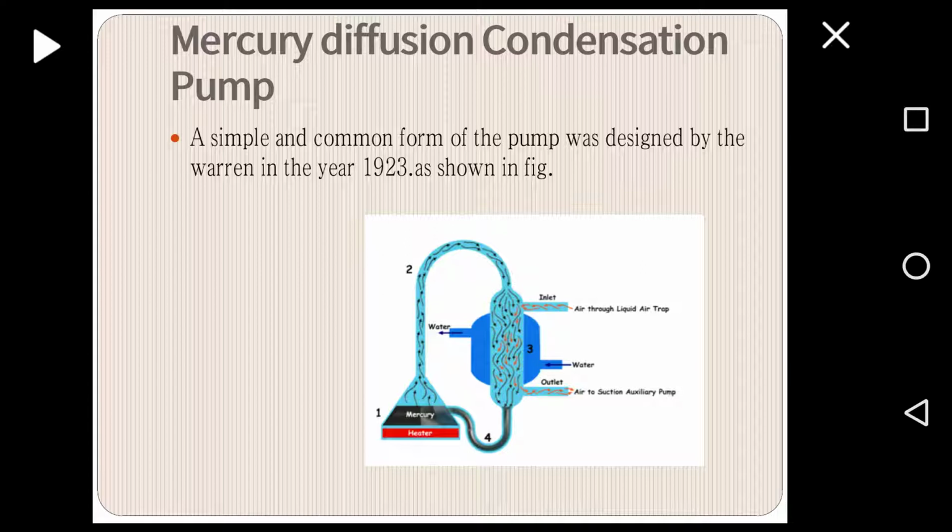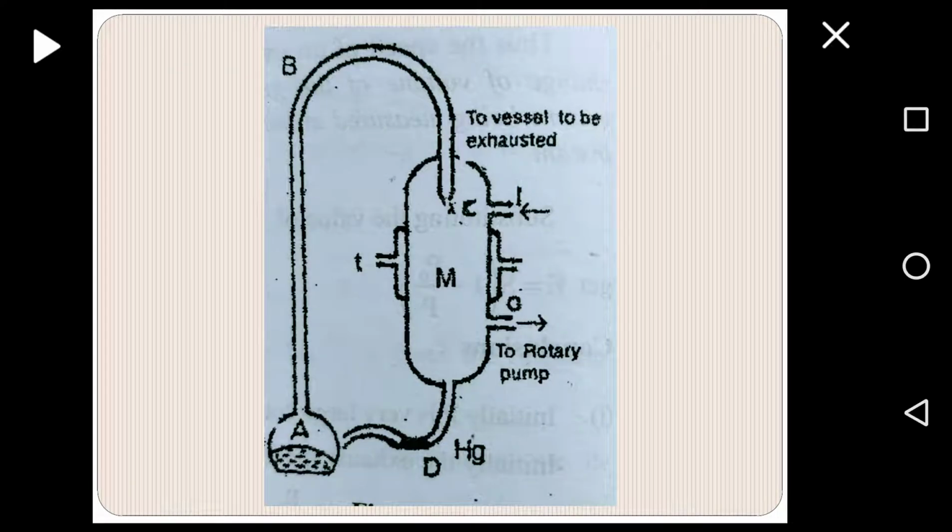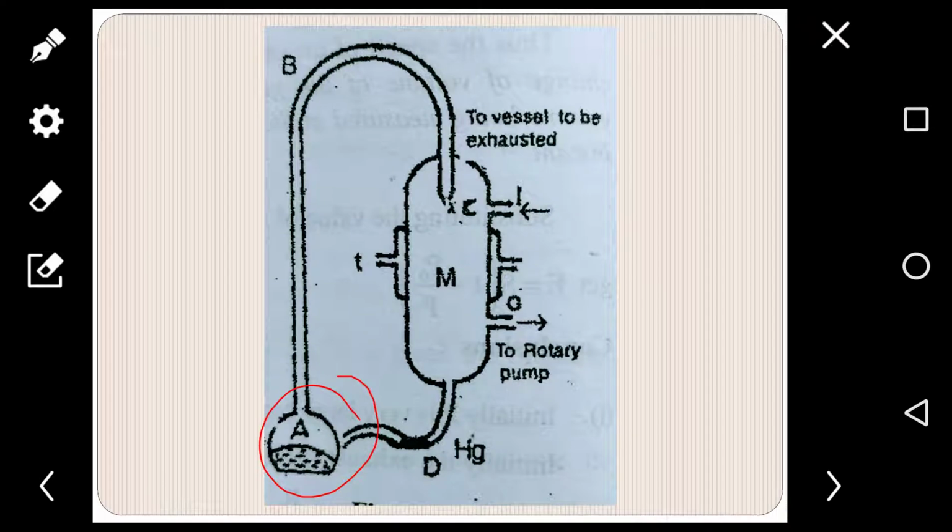Mercury diffusion condensation pump. A simple and common form of the pump was designed by Warren in the year 1923, as shown in the figure. The construction of the mercury diffusion condensation pump: it consists of a conical Pyrex glass flask A containing mercury.